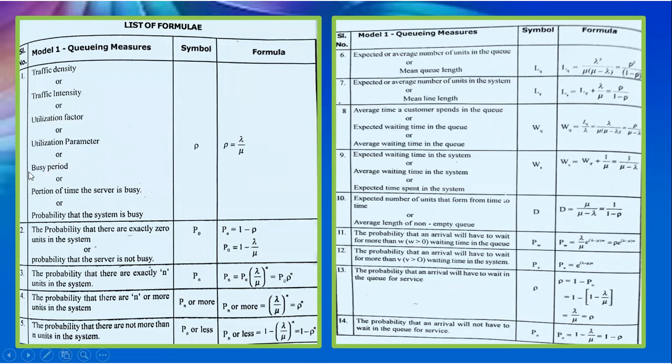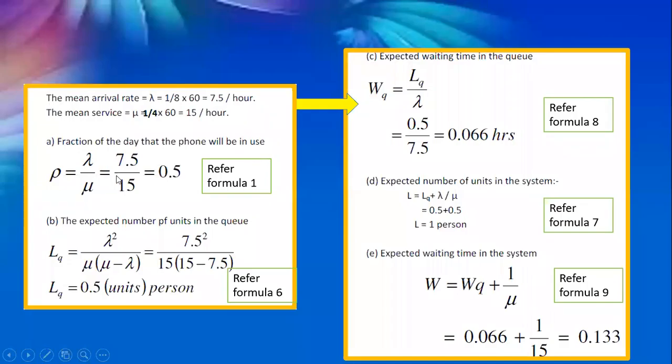Substituting lambda as 7.5 and mu as 15 per hour, rho, the busy period, will be equal to 0.5.